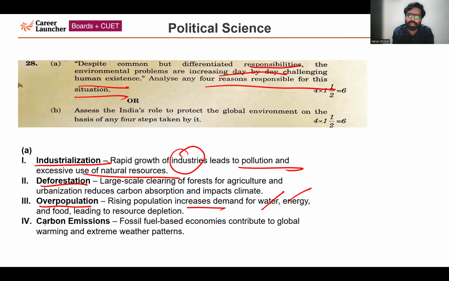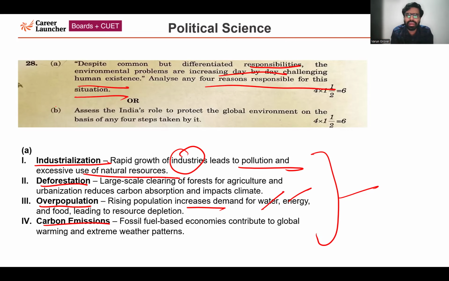Last one is carbon emission. Fossil fuel based economies are also contributing to global warming, and because of that, extreme weather patterns have been observed at the global level. So these are the 4 reasons responsible for the situation asked in the question, which is posing a threat to the global society.